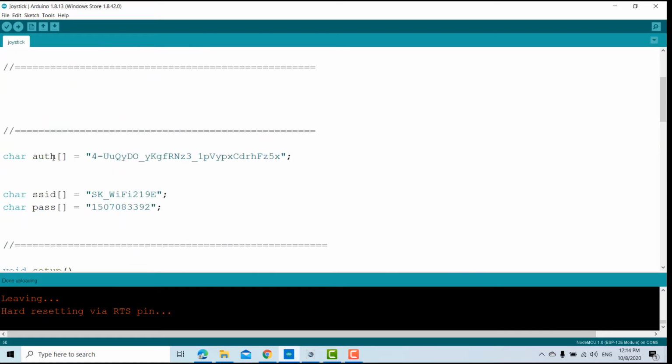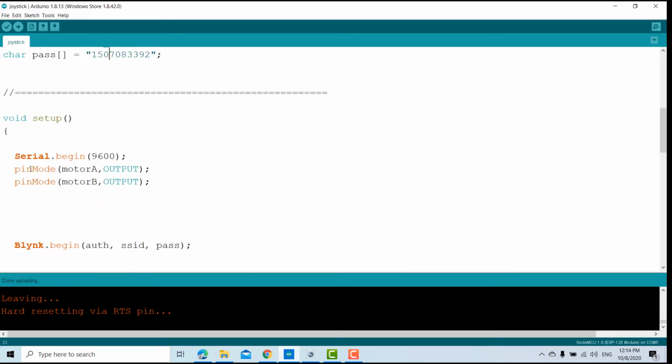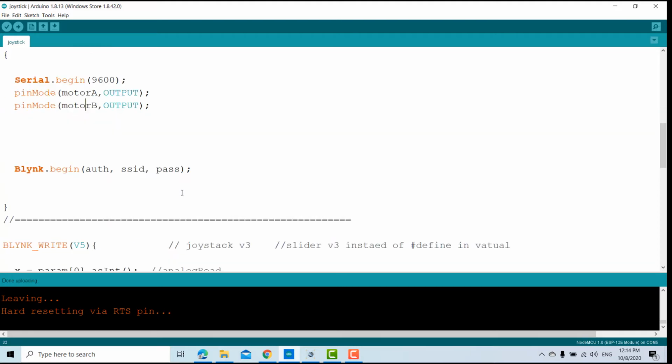To connect with the Blynk app we need this code and also the Wi-Fi password, and I have declared my pin mode, my two pins as output, motor A and motor B.